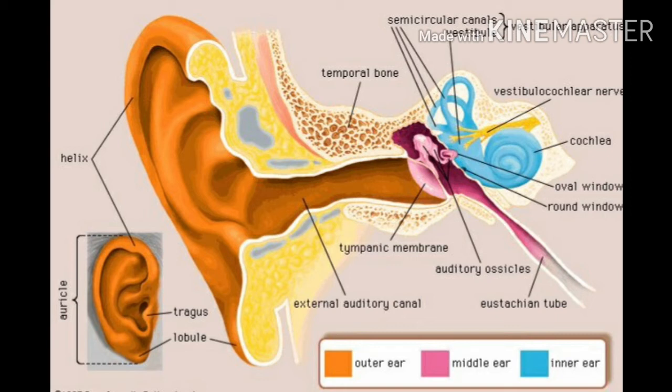Next we have the middle ear, shown in pink color. The middle ear mainly consists of the three small bones known as auditory ossicles. Here they are shown in the picture in pink color. The middle ear also contains blood vessels and nerves. Next we have the inner ear, which is shown in blue color.